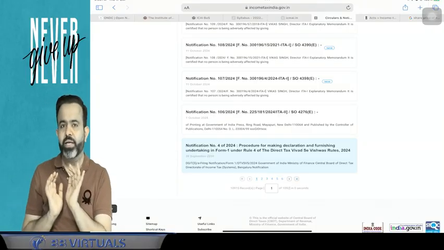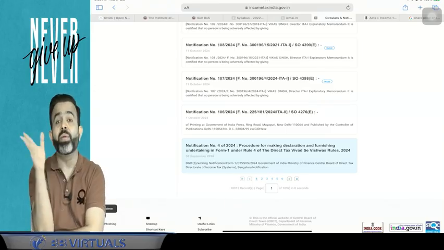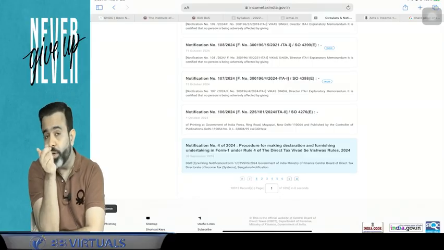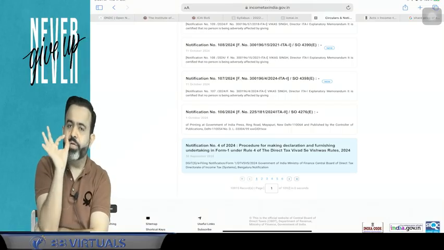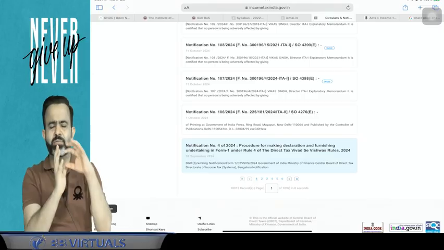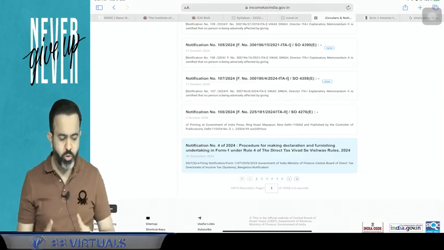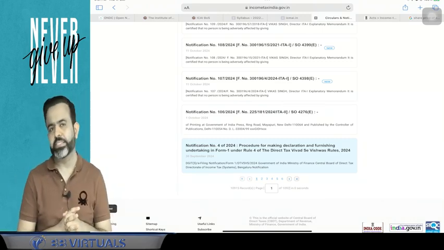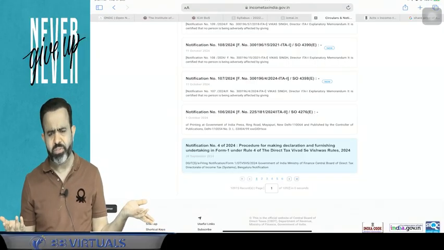Suppose, for example, in the Income Tax Act it is mentioned that it may be prescribed, or that it is applicable from the date it may be notified. To give effect to that amendment, they will issue the notification. So a notification means giving effect to the amendment, and the notification is binding on all. It is binding on the department as well as on the assessee. You cannot say that no, I will not follow the notification. You have to follow the notification.